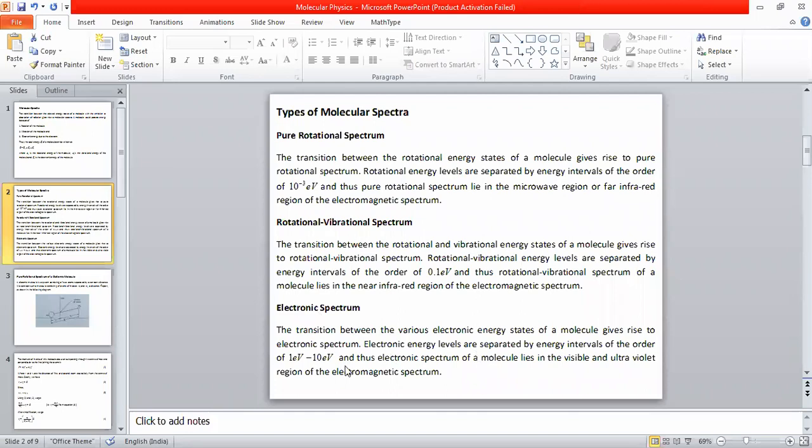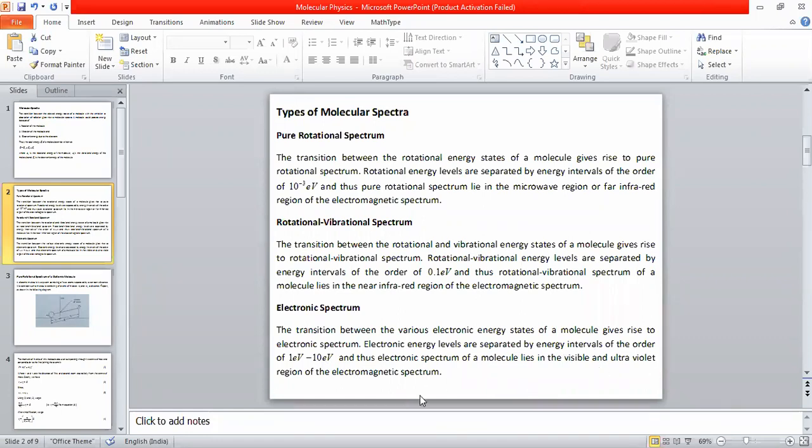Okay, here in this case the energy difference between various energy levels is even larger, in the range of 1 electron volt to 10 electron volt. In the previous case 0.1 electron volt came, here 10 electron volt, so again the energy is about 100 times greater. Because of this, the spectral lines of the electronic spectrum of a molecule come under the visible as well as the ultraviolet region.